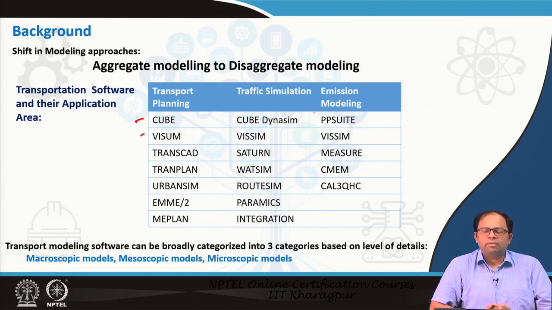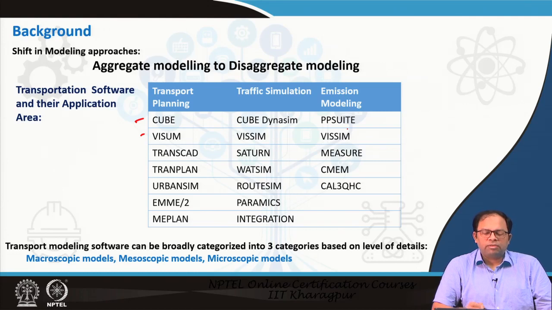So these are two different levels of model, and Cube, along with its different components, can handle both transport planning as well as traffic simulation. Most travel demand models also have a supporting emission modeling which could be undertaken, for example, what kind of emissions are generated for this kind of vehicular flow. For that, Cube has Cube Dynasim, which is the traffic simulation component, as well as the PP suite, which could be used for emission modeling.